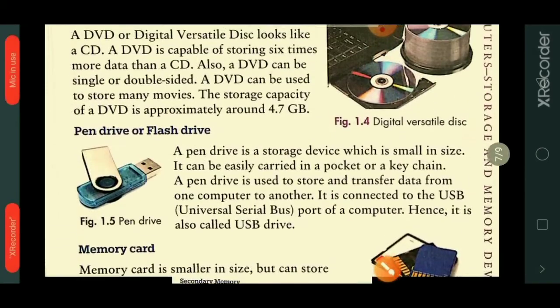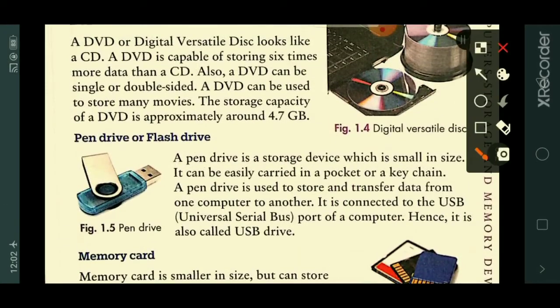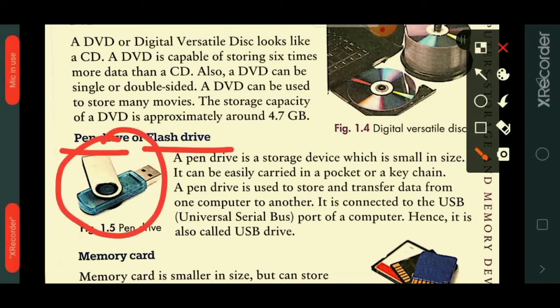The next storage device is the pen drive, also known as a flash drive. A pen drive is a storage device which is small in size. You can see here, students, a pen drive is very small. It can be easily carried in a pocket or on a keychain.